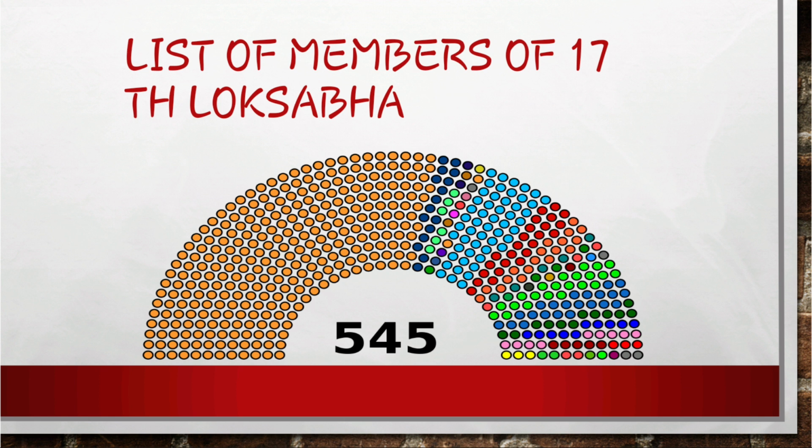Now the opposition party, around UPA, they are having 205 seats. Light blue is Indian National Congress, red color is DMK, Dravida Munnetra Kazhagam, etc. So you could see the different colors.